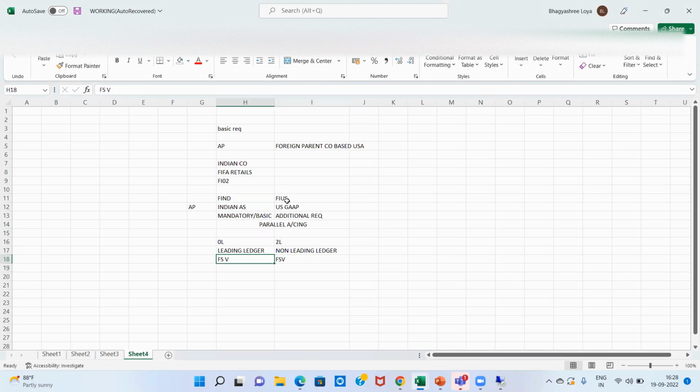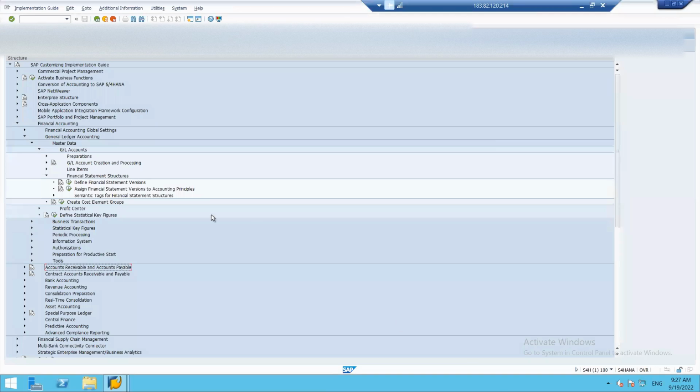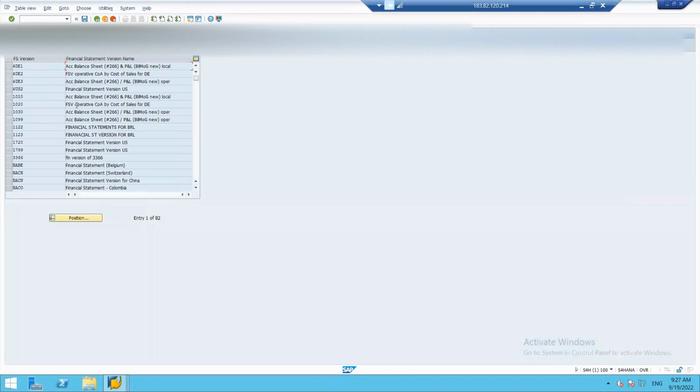Two sets of FSV, financial statement versions, we need to have, as a financial statement version is nothing but a structural representation of our financial statements. And also we need to link the accounting principle key, in order to present it properly. So first we need to define financial statement version.